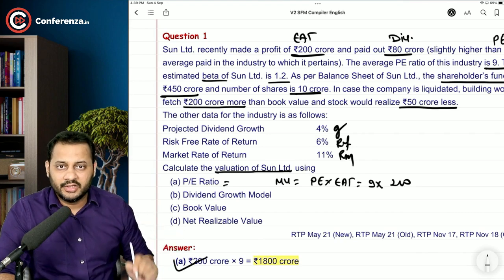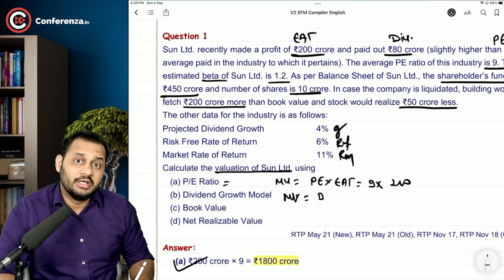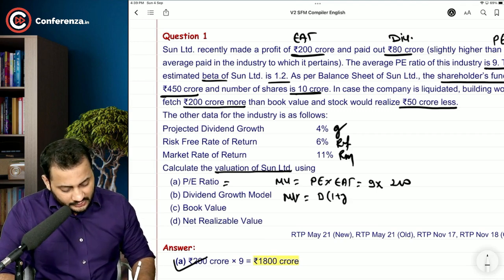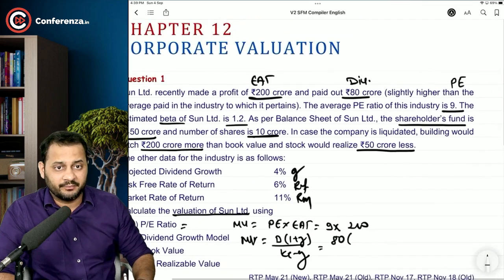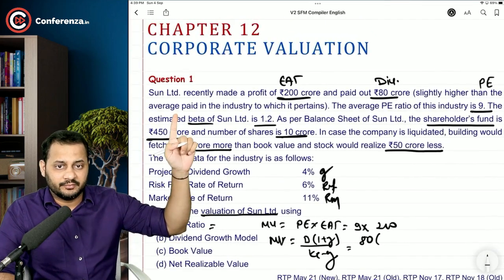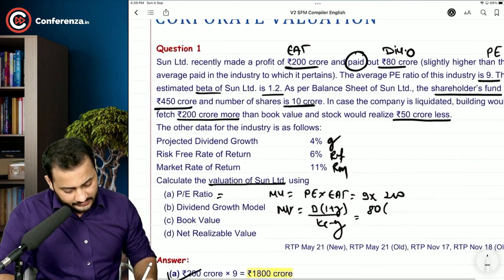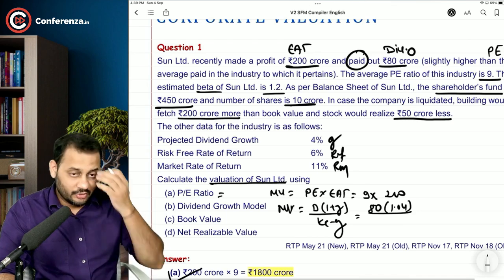Now comes the dividend growth model. Market value is equal to total dividend, because I need total value, into 1 plus growth divided by cost of equity minus growth. The total dividend is 80 crore which has just been paid. They paid out, that means it is D0. And the growth rate is 1.04 divided by cost of equity.